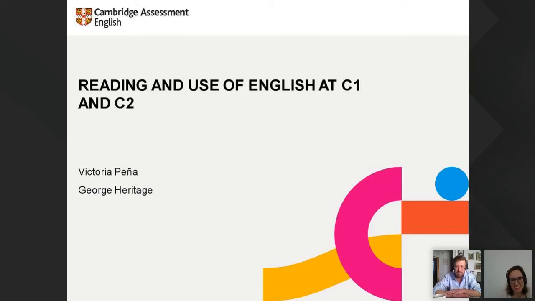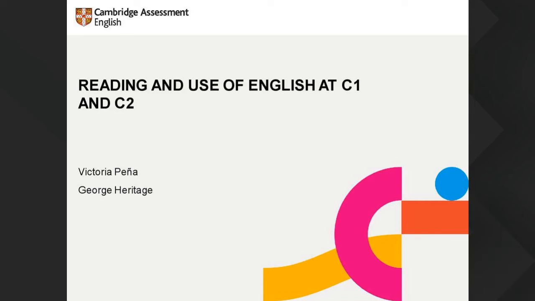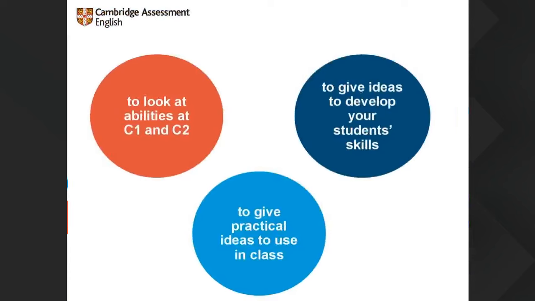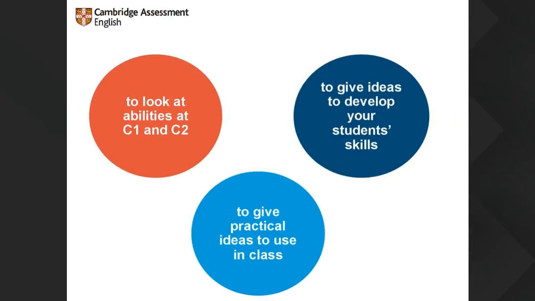If this is your first webinar, right, so Victoria, what are we doing? What are we talking about? We are going to be talking about reading and use of English at C1 and C2. We are going to start by looking at abilities at these levels. And we will try to give you some ideas to develop your students' skills and to give, hopefully, practical ideas also to use in class.